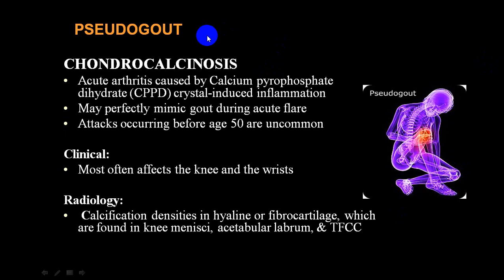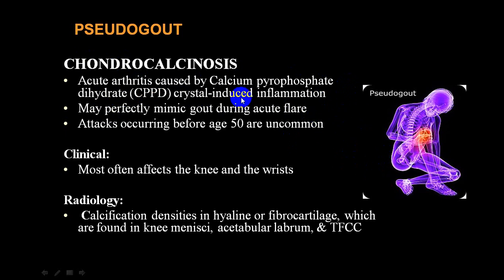Now we go to another group we call pseudo gout. Pseudo gout is also called chondrocalcinosis, meaning there is calcification in the cartilage. This is very commonly because of one mineral, which is called calcium pyrophosphate dihydrate, CPPD crystals, which are deposited in a joint, in a cartilage, and that produces crystal induced inflammation.